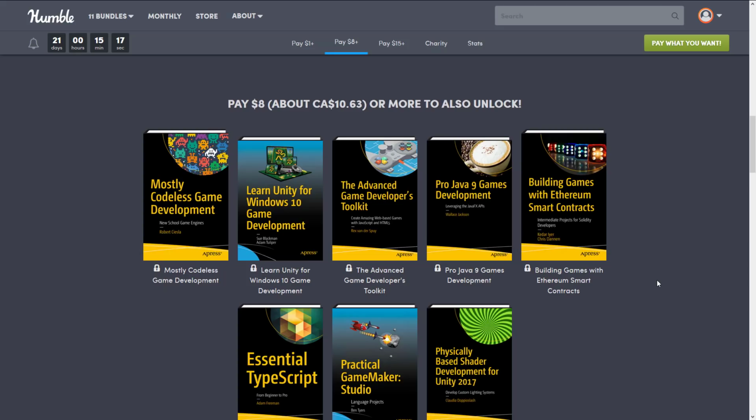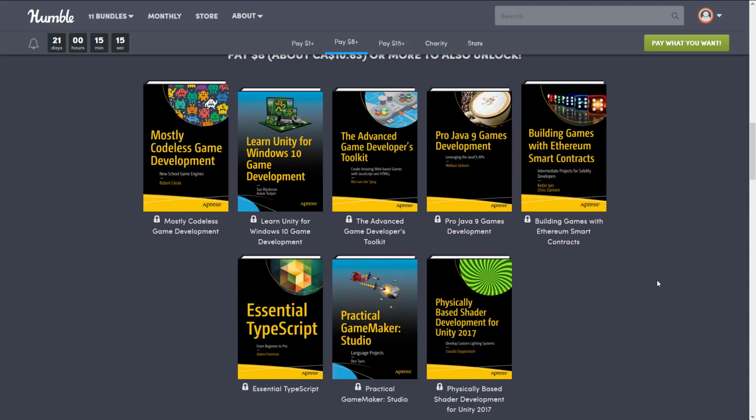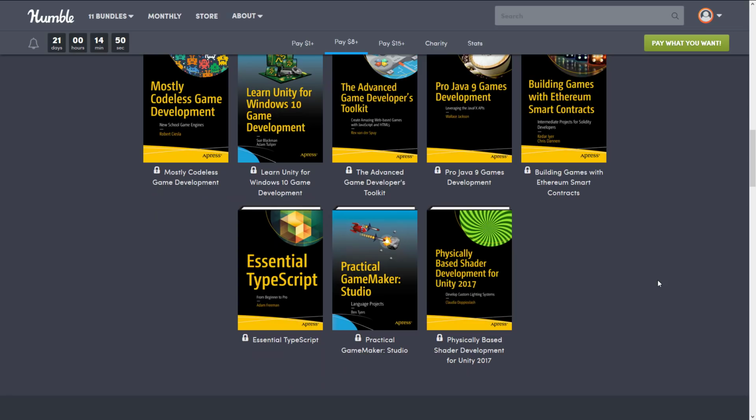Now, when we jump up to the $8 tier, so of course, if you buy the $8 tier, you also get the $1 tier books, and that continues on. Here we get mostly codeless game development. You get Learn Unity for Windows 10 Game Development, the Advanced Game Developer's Toolkit for Amazing Web-Based Games with JavaScript and HTML5, Pro Java 9 Game Development Using JavaFX APIs, Build Games with Ethereum Smart Contracts, Essential TypeScript from Beginner to Pro, Practical GameMaker Studio Language Projects, and Physically Based Shader Development for Unity 2017.